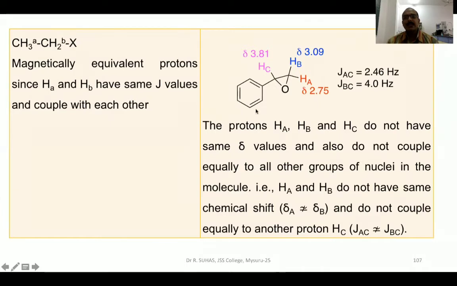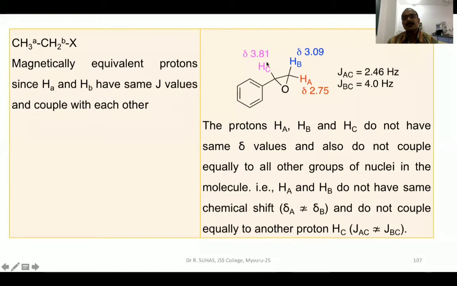We shall take another example. This is the epoxy derivative of benzene. Here HA, HB and HC, all three protons have different chemical shift values, because HA is cis to O and HB is trans to O. That means they will have different chemical shifts. They are chemically non-equivalent, whereas HC does not have any other proton on this side, whereas it has HB on the other side.